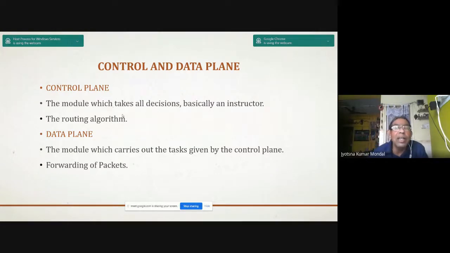Where to forward? Based on the policies given at that moment. It can be changed at any moment. That is the forwarding of the packet. It's not blind, not static, but after getting policies from the control plane.